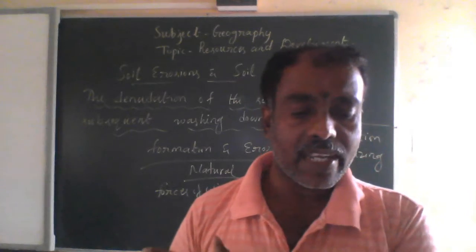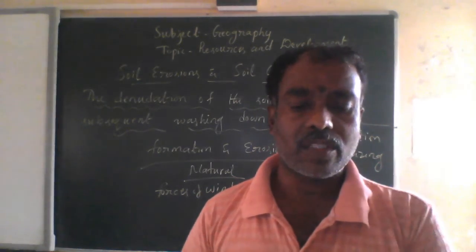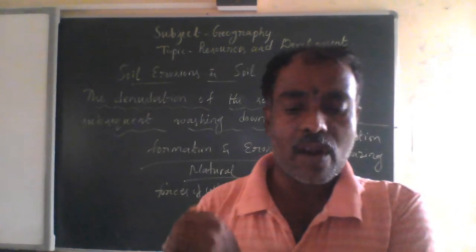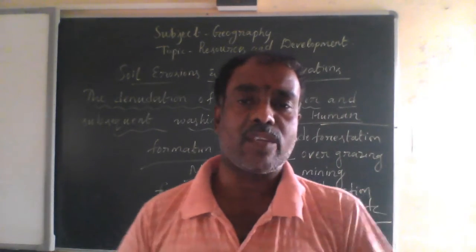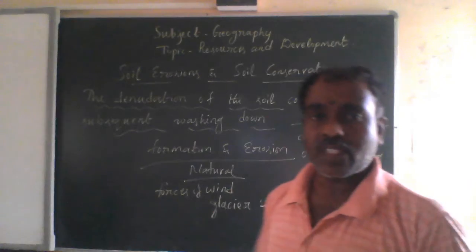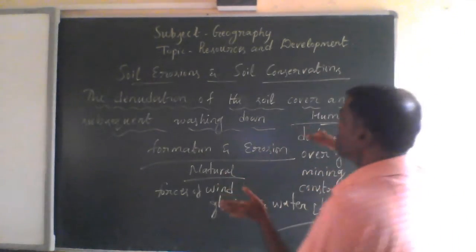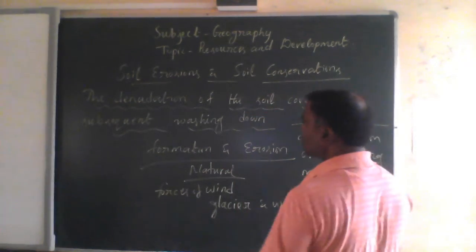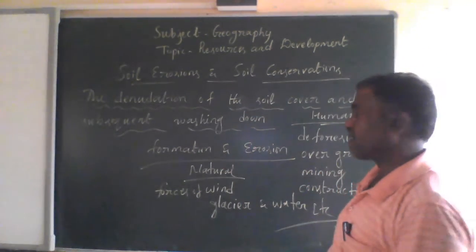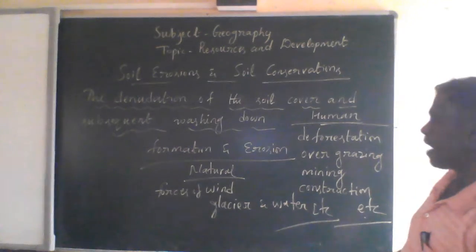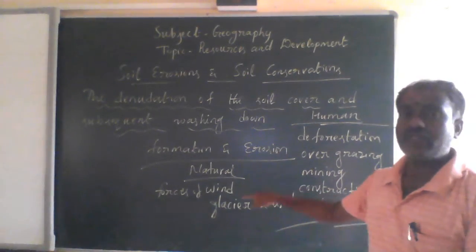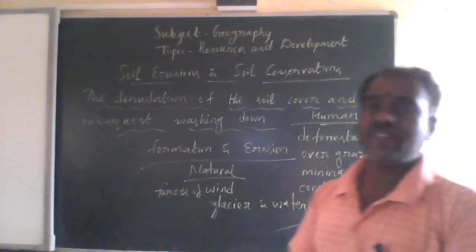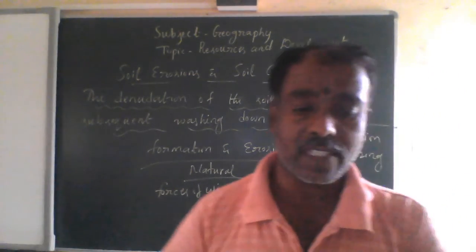Ploughing in a wrong way, that is up and down the slope, forms canals for the quick flow of water, leading to soil erosion also. So like this, dear students, we can see soil erosion in different ways, from natural activities and also through human forces and activities.